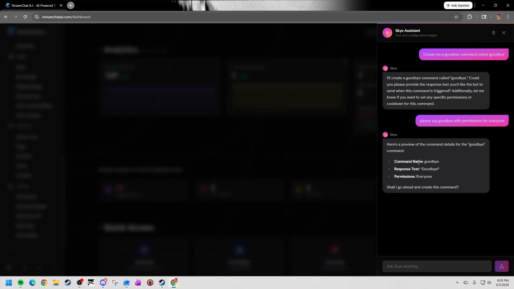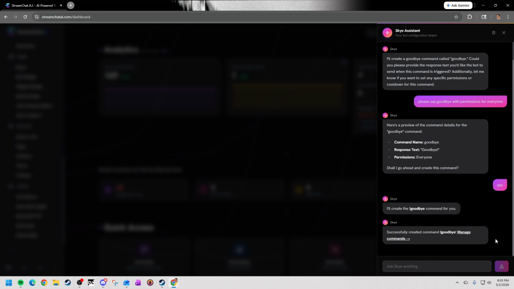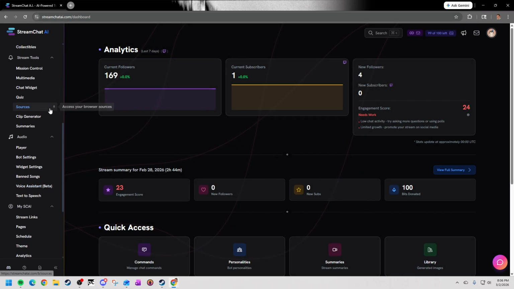It will give you a preview. If you're happy with it, say yes. And that command has now been created once you click confirm. Now you can go to your commands and take a look. Pretty neat, and it will work for a whole bunch of things like reactive responses or recurring messages, things like that. A couple of smaller updates to show you.